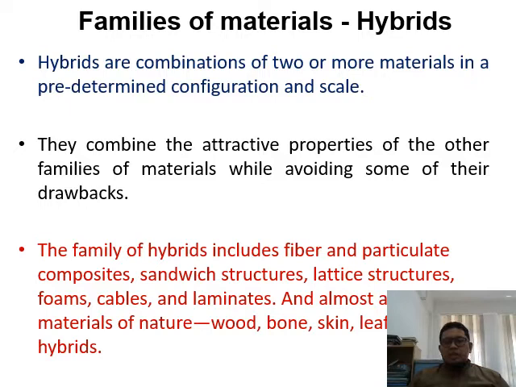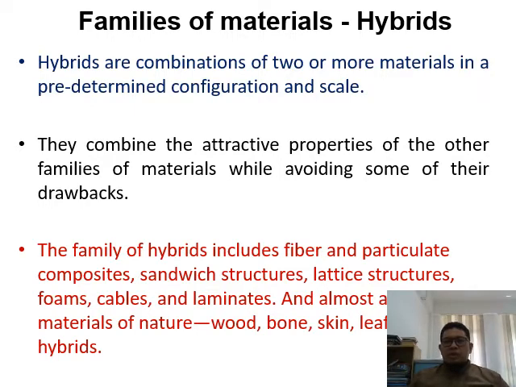Sandwich structures, for example two different types of materials such as metal with plastics, so that you can have good vibration resistance and so on. Lattice structures, foams, cables, and laminates.